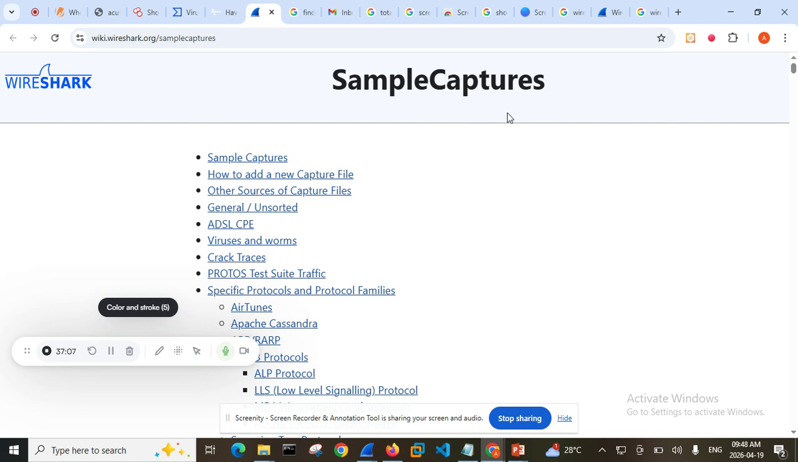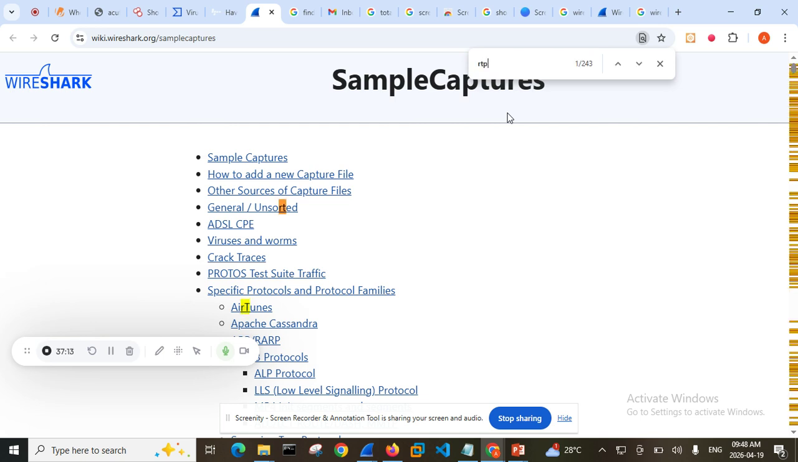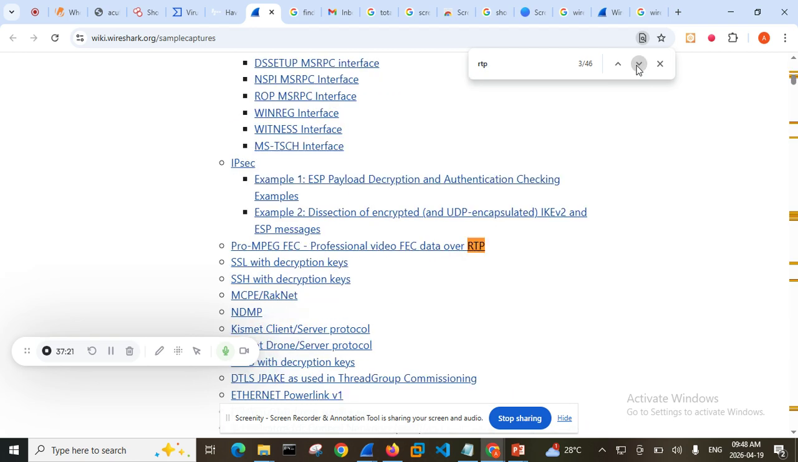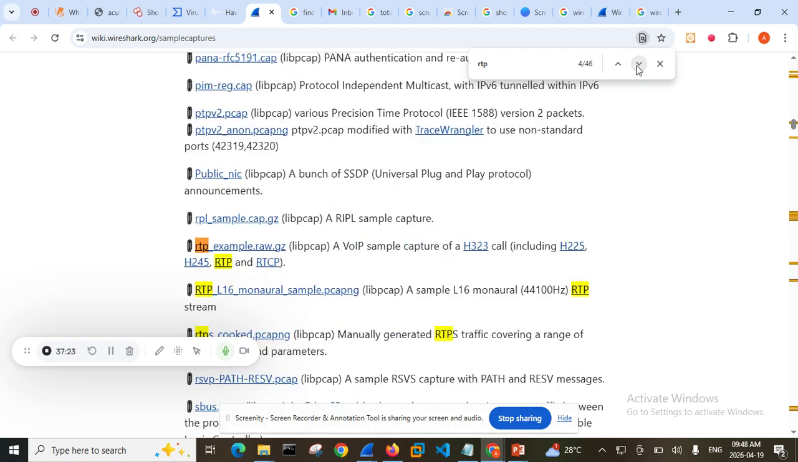So I do Control F or Command F, depending on the system you are using, and then I write RTP here. I've written RTP, and then I want to search for RTPs. I come here, RTP sample capture. RTP stands for Real Time Protocol. You can see it. Once I click on this, it will start to download, and when it downloads, I can upload it onto Wireshark.